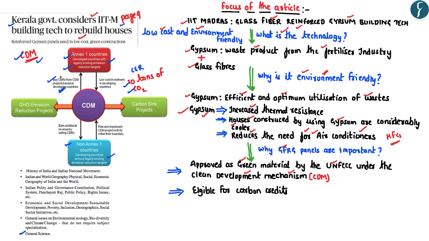And these carbon emission reductions can be used by the Annex 1 countries in order to meet their emission reduction targets under the Kyoto Protocol. So under the Clean Development Mechanism, the Annex 1 countries, that is the developed countries, invest in the green energy projects in the developing countries in order to meet their emission reduction targets. So coming back to the GFRG panels, the GFRG panels are considered to be one of the green materials by the UNFCCC under the Clean Development Mechanism. Further, the investment in the GFRG panels is eligible for carbon credits. So these are some of the important aspects which one must know with respect to this particular article.